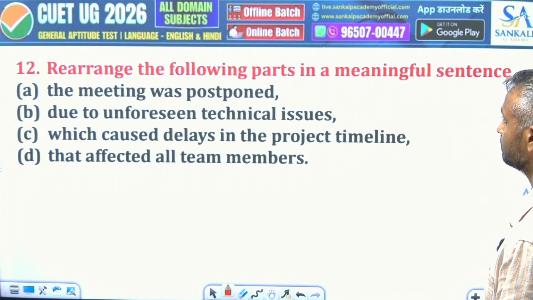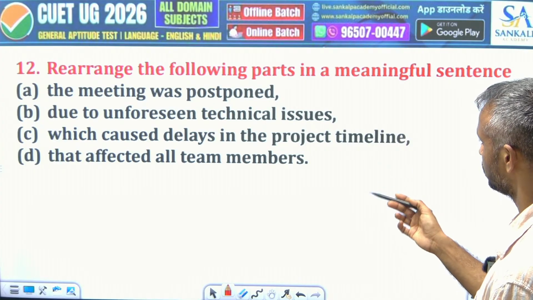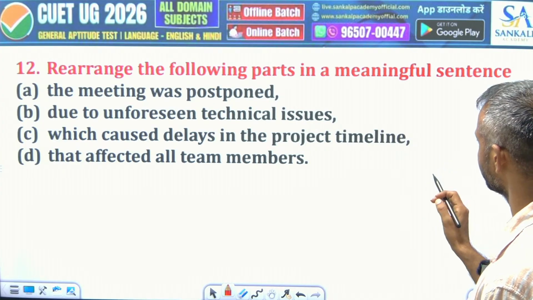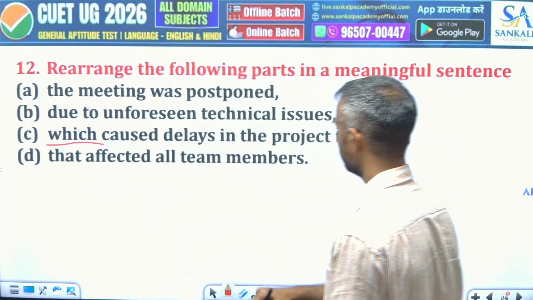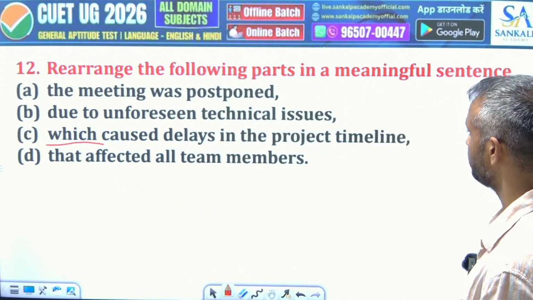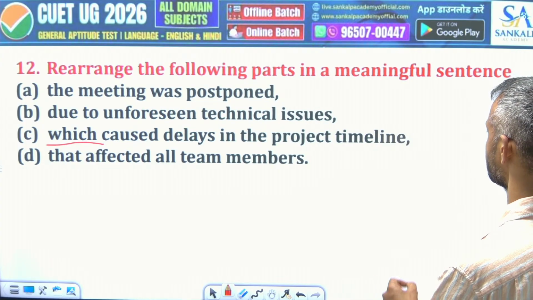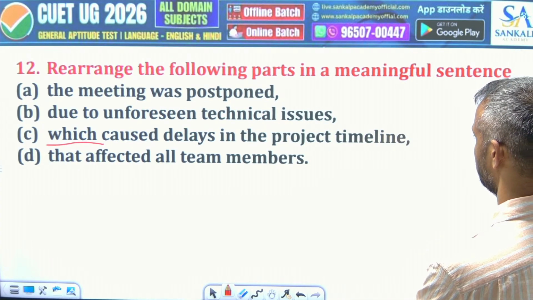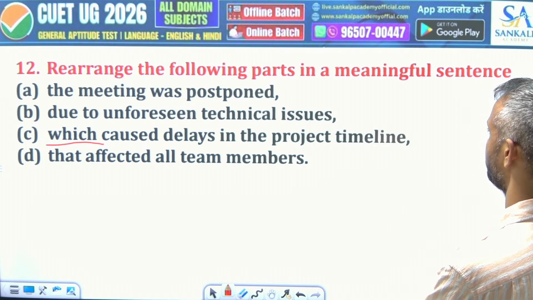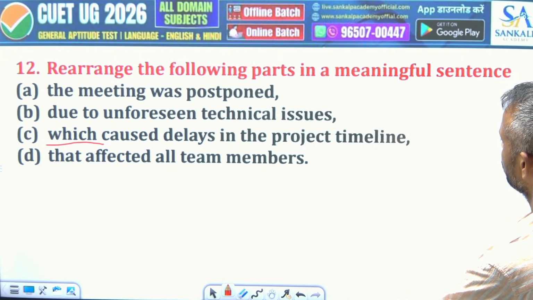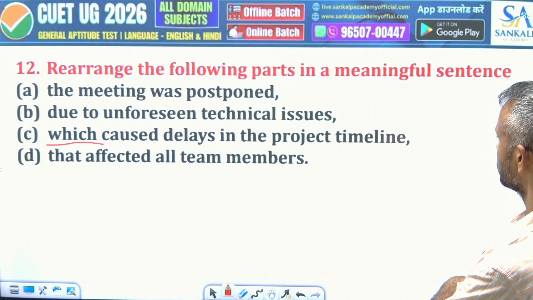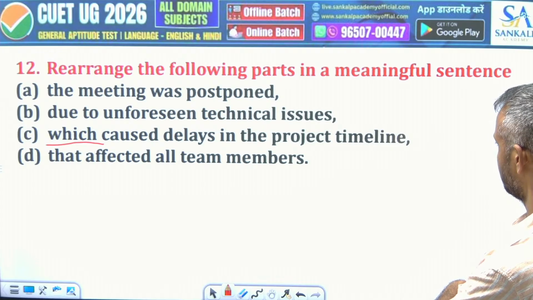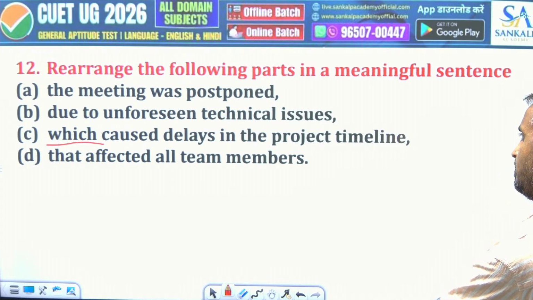Next. The meeting was postponed due to unforeseen technical issues which caused delays in the project timeline that affected all team members. Okay, so due to unforeseen technical issues, the meeting was postponed, which caused delays in the project timeline that affected all team members. All right, so again,